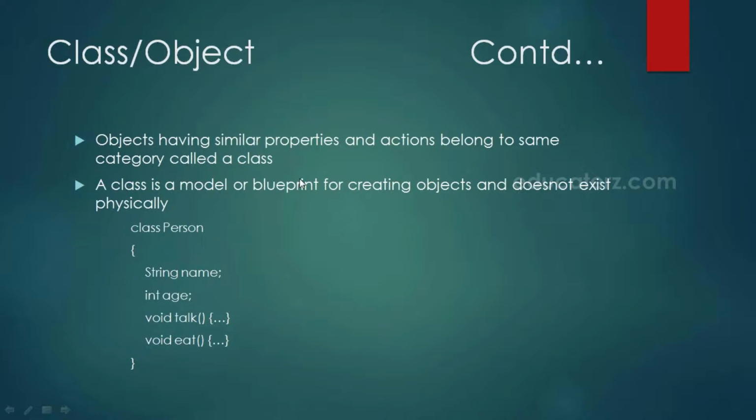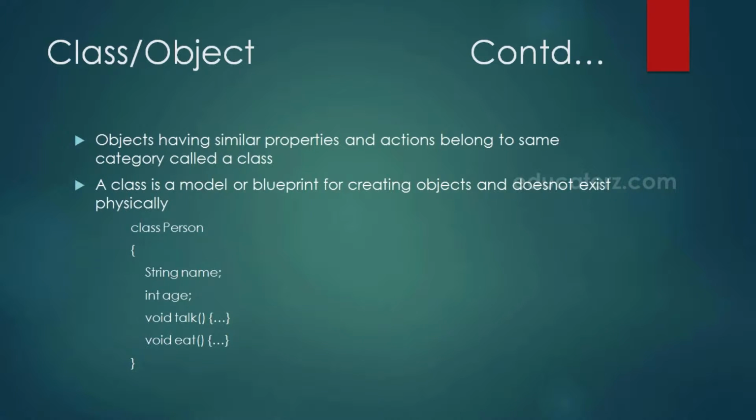For example, not only Raju but also Ravi, Sita, Vijay, etc. persons have the same properties and actions. So they are all objects of the same class, person. Now observe that the class person does not exist physically, but only Raju, Ravi, Sita, etc. exist physically. That means a class is a group name and does not exist physically, but objects do exist physically. So when you ask me what is the difference between a class and an object, a class and its objects are almost the same, with the difference that a class does not exist physically while an object does exist physically.